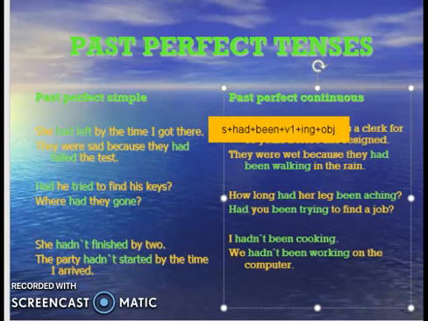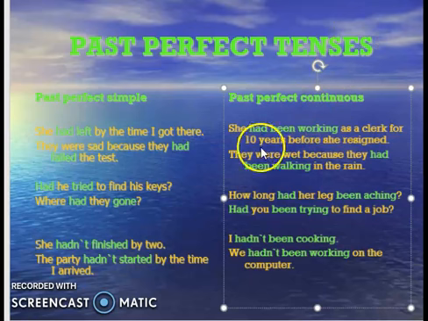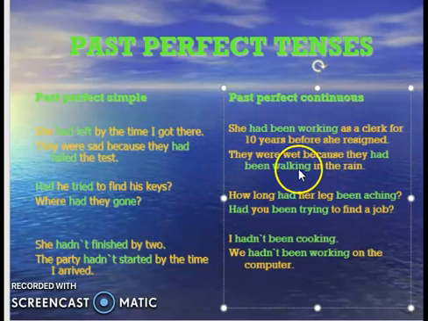She had been, she had been working here. And now you also use since and for, as I already told you in the present perfect continuous. I will let you know the usage of when we use since and when we use for at the end of this PPT. So this is very simple. Okay, so you can see another example. They were wet, simple past tense, because they had been walking in the rain. So this is had, then been, and then walk plus ing, and in the rain for long, you can also say.